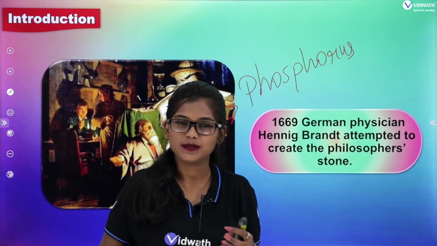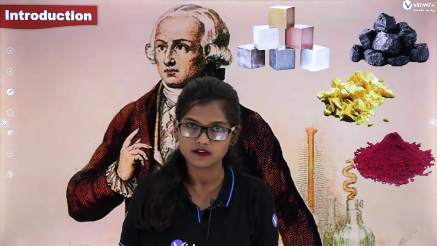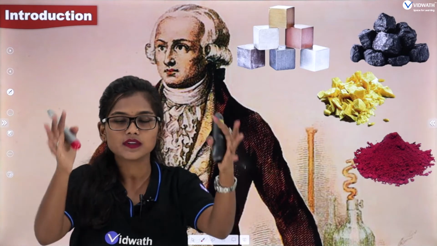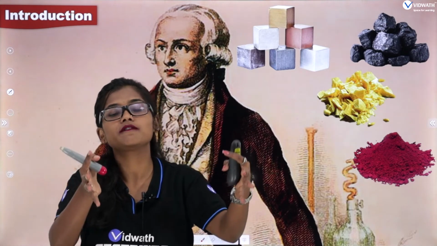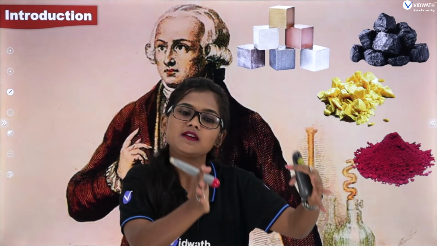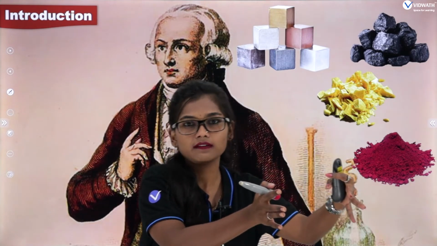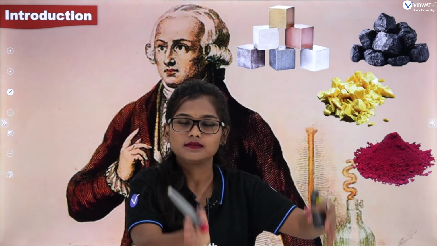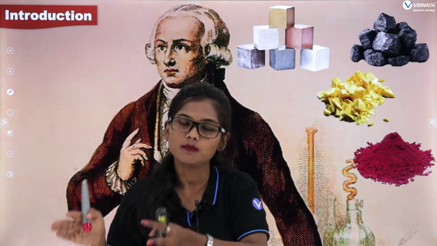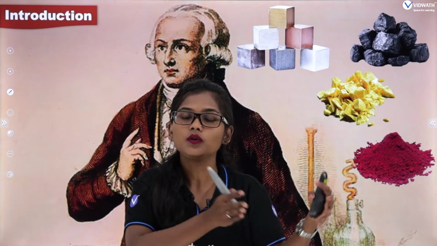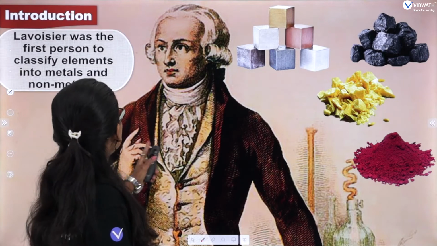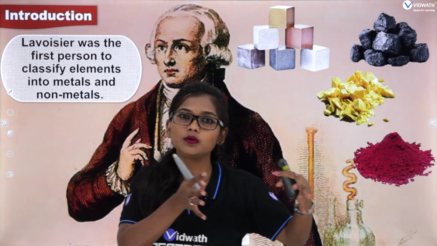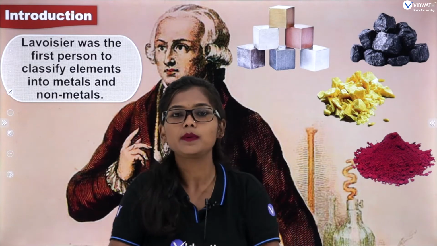By then many elements were discovered, and that led to classification, because so many elements were there. Scientists studied the properties of elements and classified them based on those properties. We classify things to make learning easier. So they classified the elements into metals and non-metals. The scientist Lavoisier was the first person to classify the known elements into metals and non-metals based on particular properties.